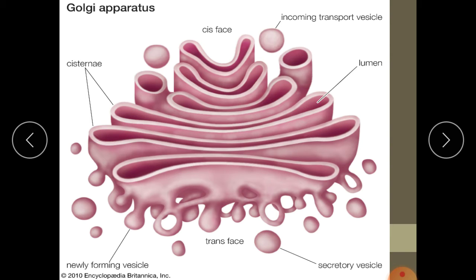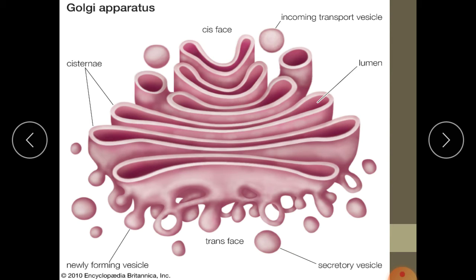The lipids and proteins that are synthesized in the endoplasmic reticulum come towards the cis face. In the Golgi complex cisternae they are modified, packaged, and finally vesicles are produced containing modified proteins and lipids, and they are released either externally or internally.